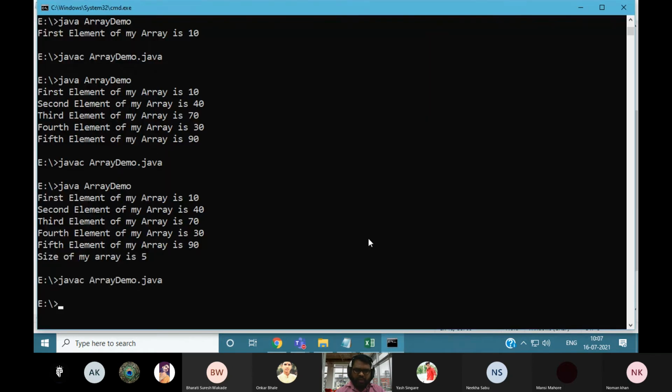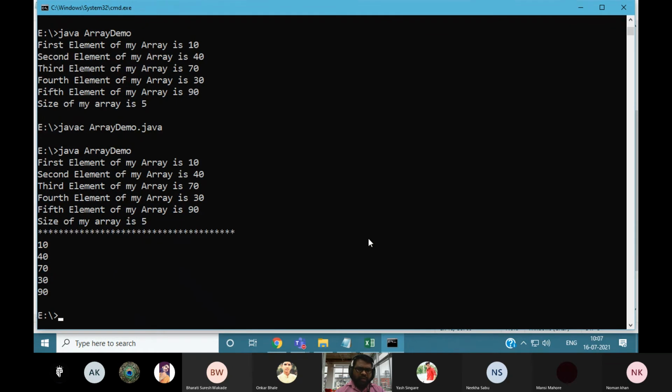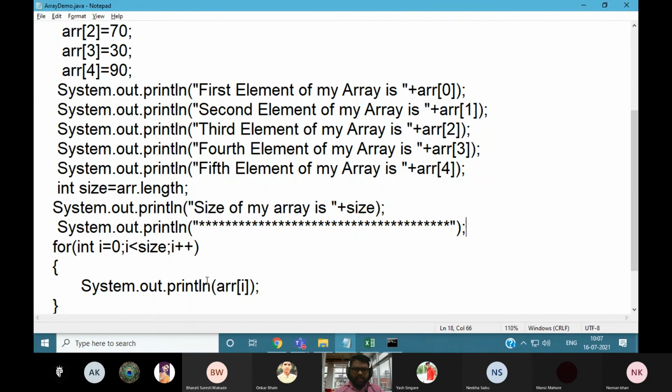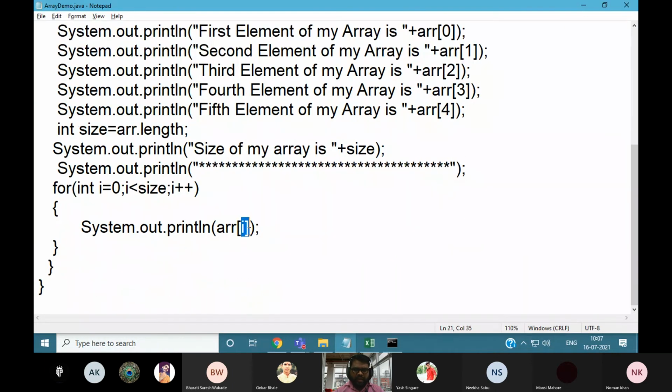Just recompile your program and execute. You will get the values 10, 40, 70, 30, 90. Now you can see that by using the index value of your array, the index value changes according to your for loop iteration value.